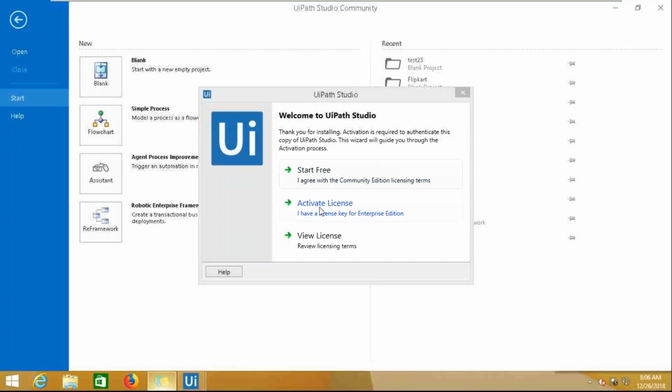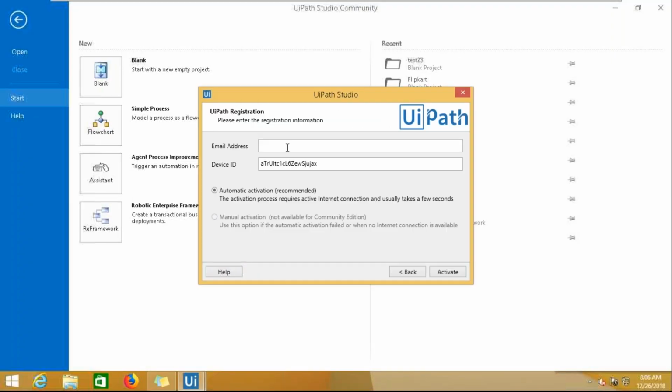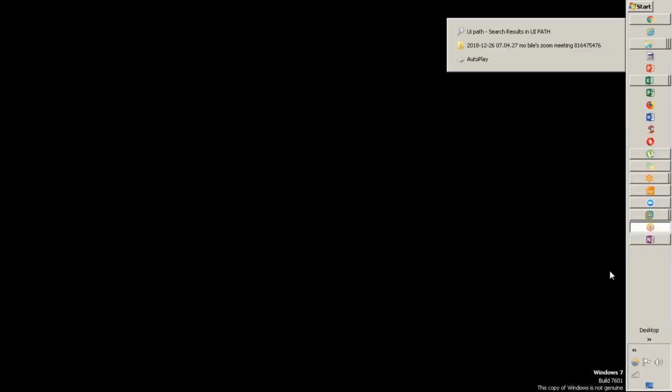Now proceeding further, let me see. I think my tool is also ready. So this is how it is. Okay, start free. I have to get it activated, guys. I'll show you what exactly needs to be done.